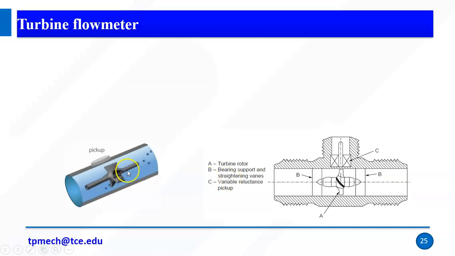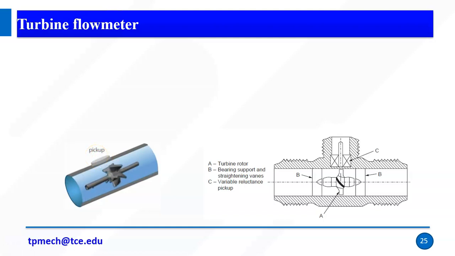So I can also install the turbine in a perpendicular nature. For example, figure 2 shows fluid flow direction is perpendicular to the rotation of turbine, right? So we have a pickup coil. So the pickup coil is used to detect how many rotations in one second or a required time. This rotation is based on the fluid flow, right? This rotation is based on the fluid flow. So fluid flow based on the rotation. That rotation is counted with the help of the pickup device.